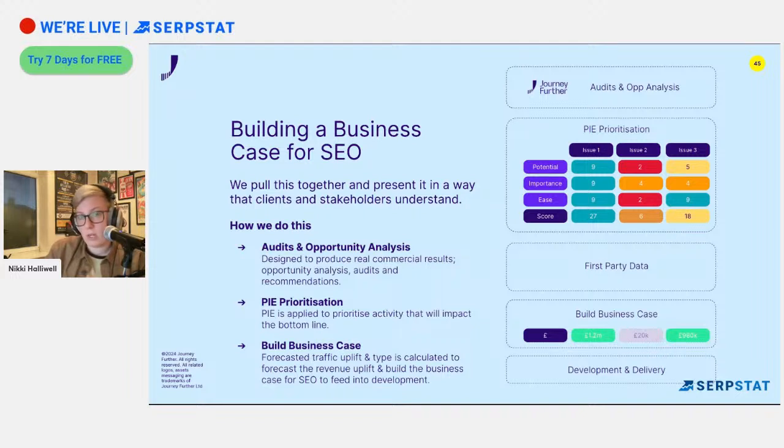And then, our clients can then take that to their managers and get any additional budget that they may or may not need, or it allows them to take that into a meeting with their developers and say, right, I need this amount of time with you each month because we've got this amount of issues to get through that our SEO team will be working through, and this is the difference it could make. And it allows them to get the resources that they need and that we need to all be able to do our job. So it's a really, really powerful way of approaching it.